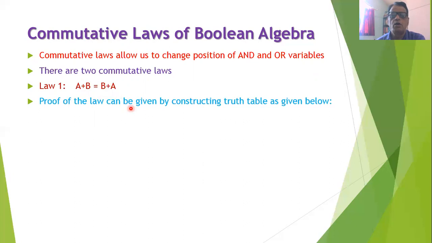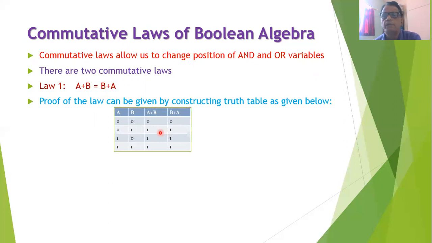The proof of this law can be given by considering the truth table. Suppose we consider a truth table as shown here. Here we are considering the 4 possible values of A and B: 0, 0, 0, 1, 1, 0, and 1, 1. In the next column, we consider A plus B. 0 plus 0 is 0, 0 plus 1 is 1, 1 plus 0 is 1, 1 plus 1 is 1.